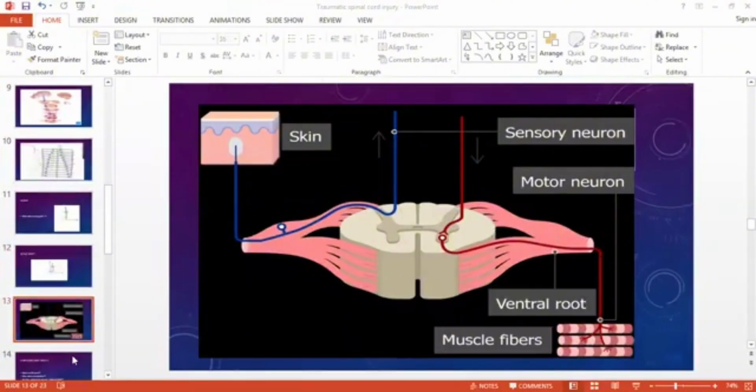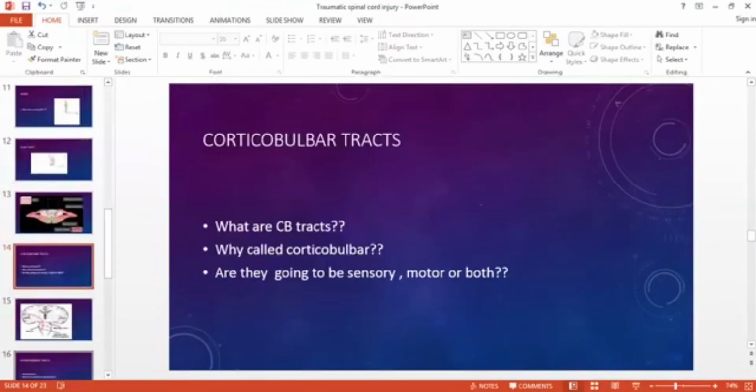Now I will go to the next type of tracts, the corticobulbar tracts, the second component of the pyramidal tracts. Corticobulbar. Now the corticobulbar, again, they are pyramidal tracts. And will they be motor or sensory? What do you people say? First let me tell you the definition, then I'll ask you about this.